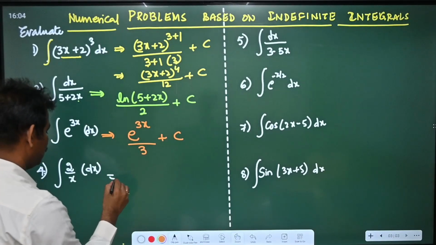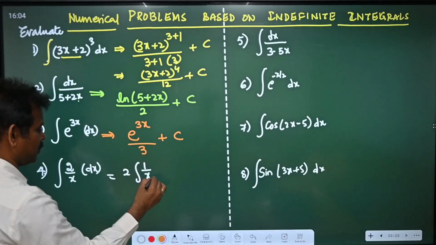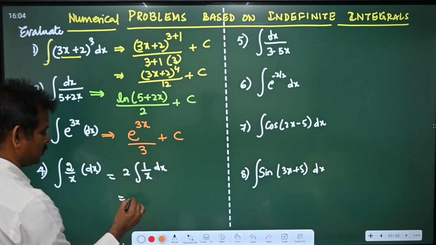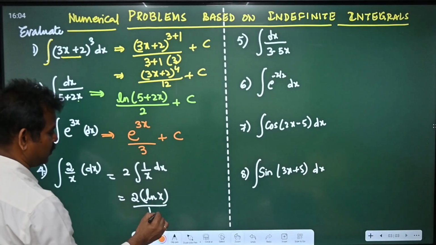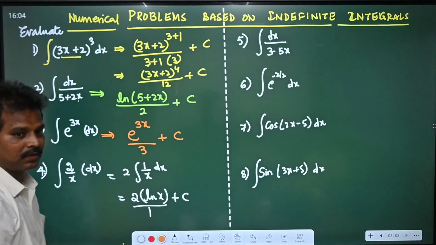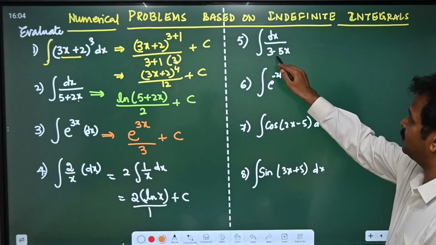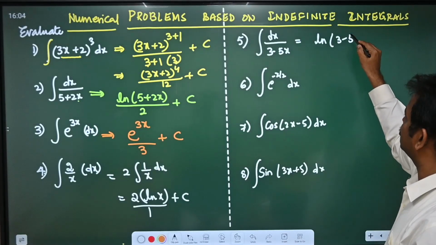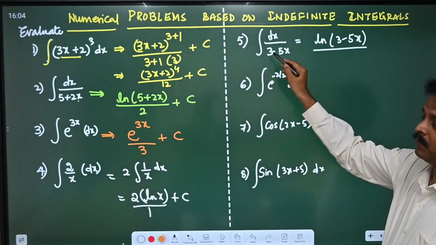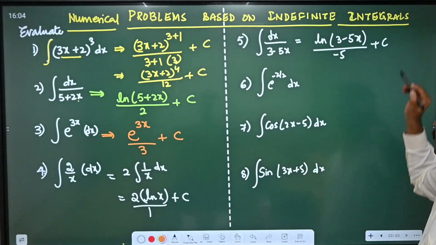The next one, here if you bring this 2 outside, this can be written as 2 times integral 1 by x dx, which is nothing but 2 ln x divided by 1, plus c. Now the fifth one, integral dx by 3 minus 5x can be written as ln(3-5x), and the differentiation of this denominator is 0 minus 5, plus c.